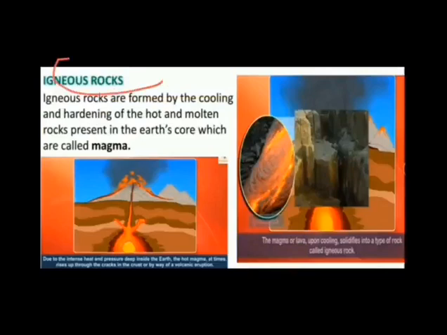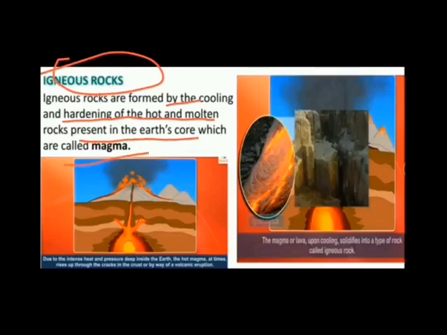Okay, and these are the oldest of all the rocks on the earth crust. It has got its name from a Latin word, ignis, and the meaning of ignis is pertaining to fire. So it means these igneous rocks are basically related to fire. These rocks are formed by the cooling and hardening of the hot and molten rock present in the earth's core, which is called magma.